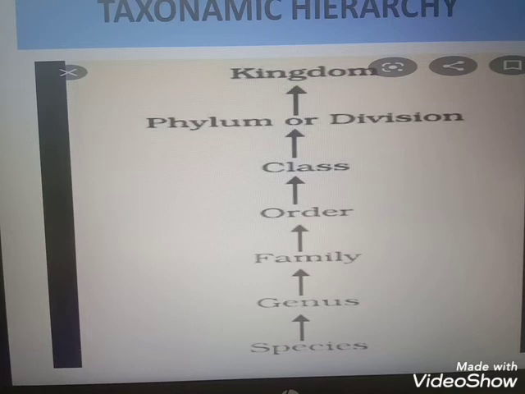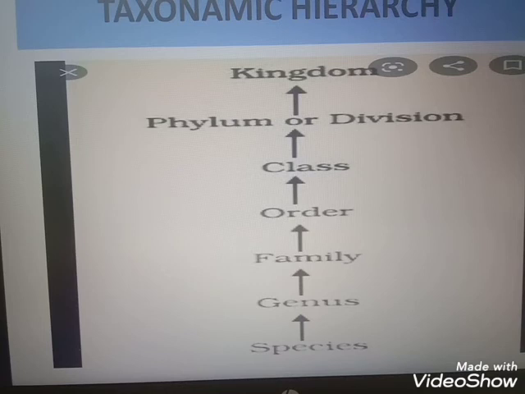Next example is Panthera leo and Panthera tigris. Panthera is the common genus. The species name is leo and the other species name is tigris. Panthera leo means lion. Panthera tigris means tiger.